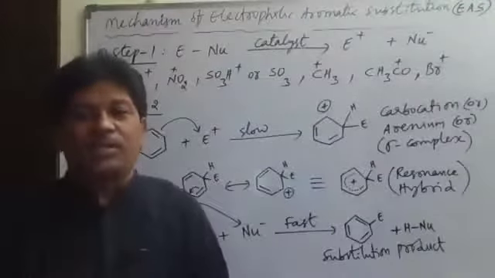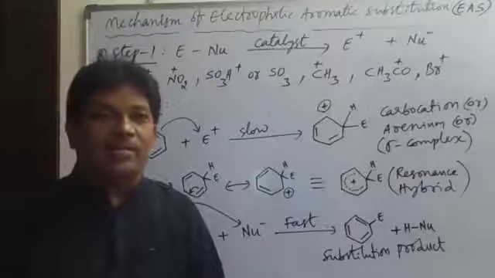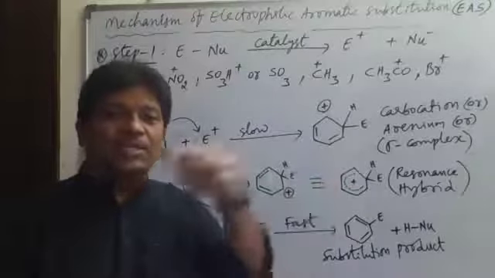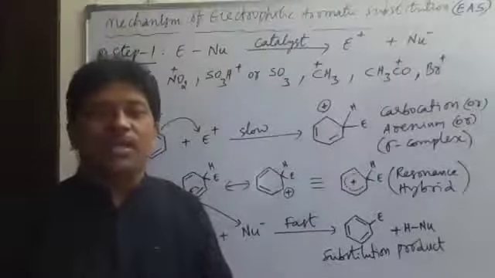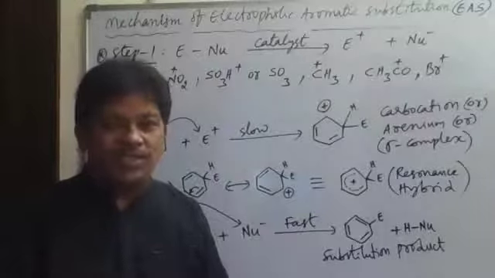Nucleophile cannot be substituted. Suppose you take an alkene molecule. Alkene has a double bond, right? That is an unsaturated hydrocarbon. In the case of alkene, what will happen? The electrophile will be added, not substituted. In the case of alkenes, the electrophile is added to the molecule. That is electrophilic addition reaction. Electrophilic addition reaction is different, and electrophilic substitution reaction is different.